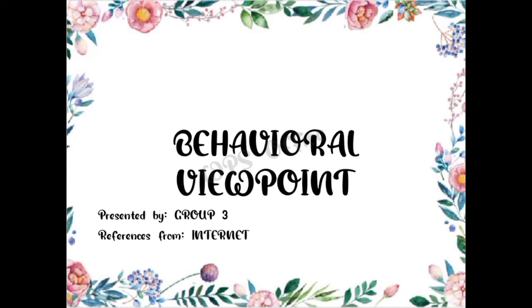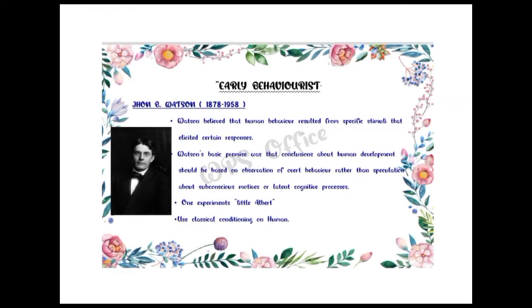Behavioral Viewpoint is divided into 4 parts. First is the Early Behaviorist by John B. Watson, 1878 to 1958. Watson believed that human behavior resulted from specific stimuli that elicited certain responses. Watson's basic premise was that conclusions about human development should be based on observation of overt behavior rather than speculation about subconscious motives or latent cognitive processes.